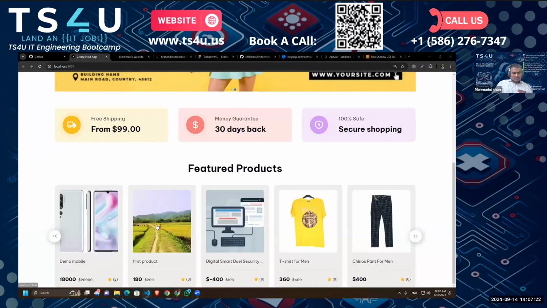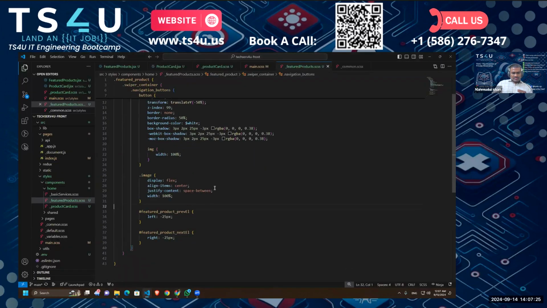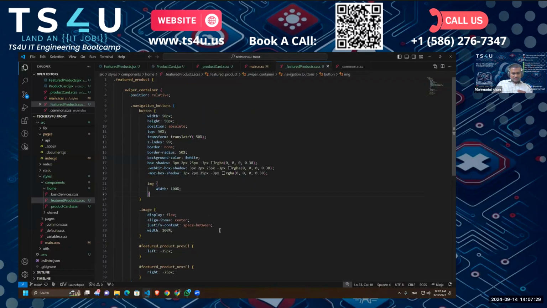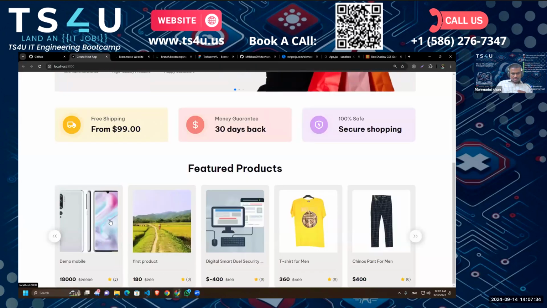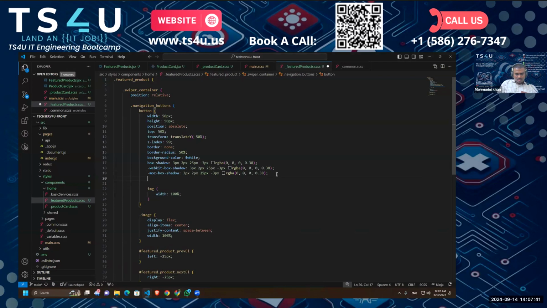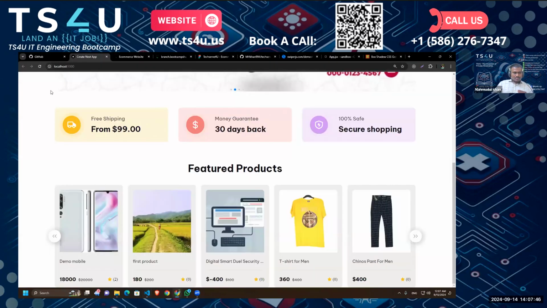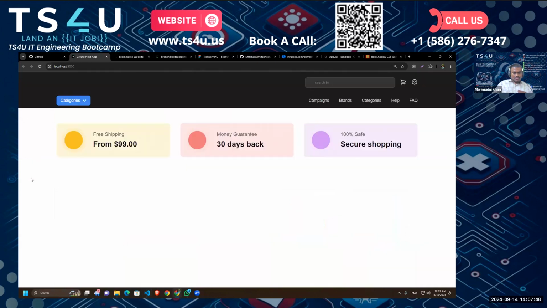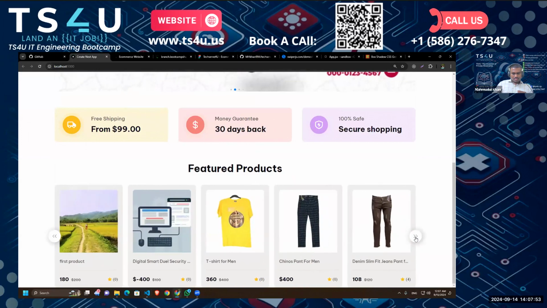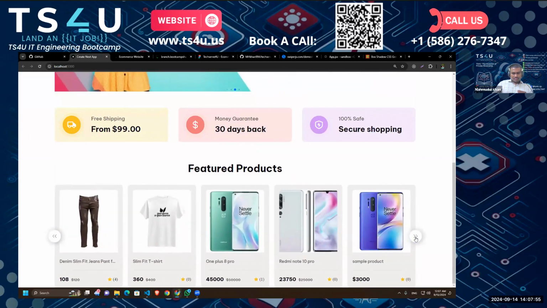Okay, so we are having some problems positioning the images to the center. So I gave each of the images a width of 100%. So that solved the problem. So now you can use this button as your next and previous button. So I want to give it a cursor as pointer too. All right, so let's reload again and let's see if our navigation buttons are working. So yes, our navigation buttons are working.